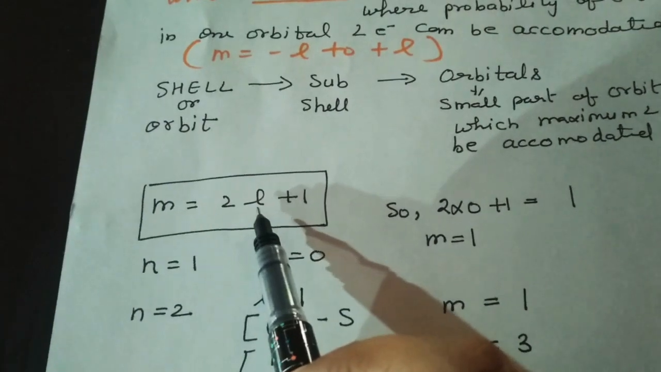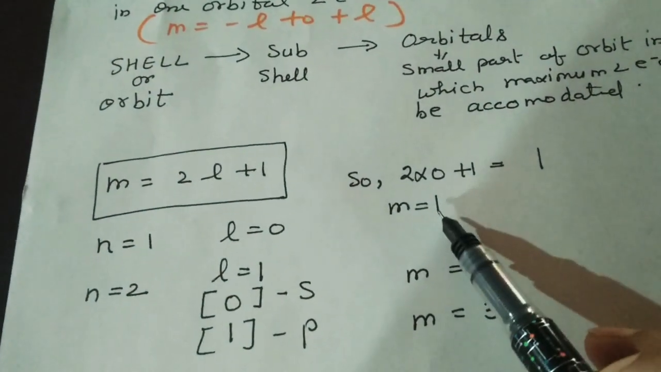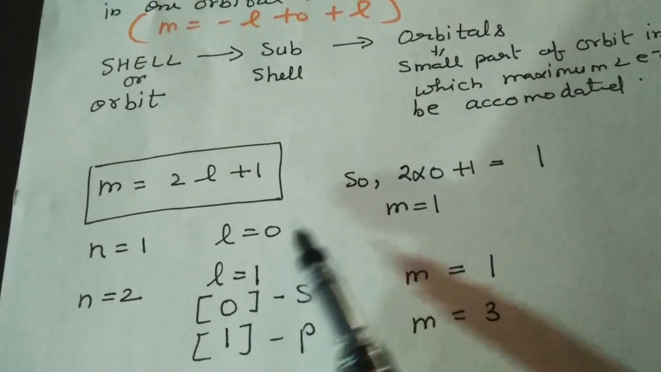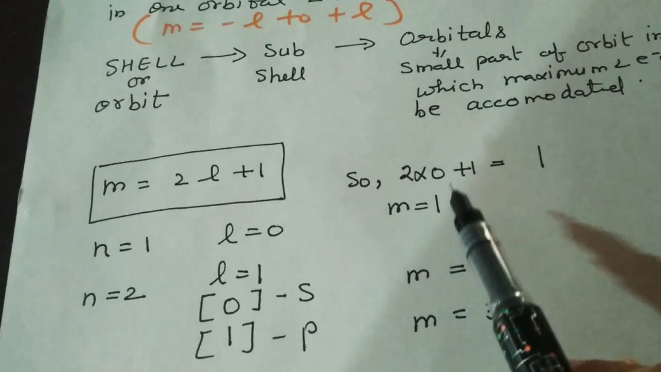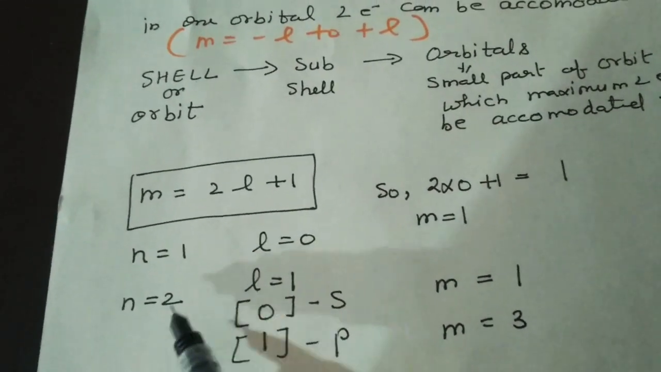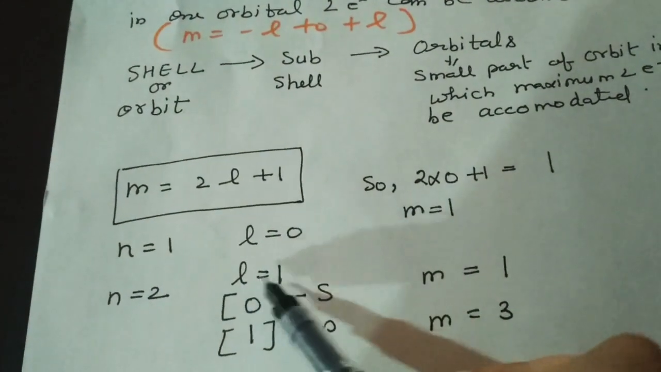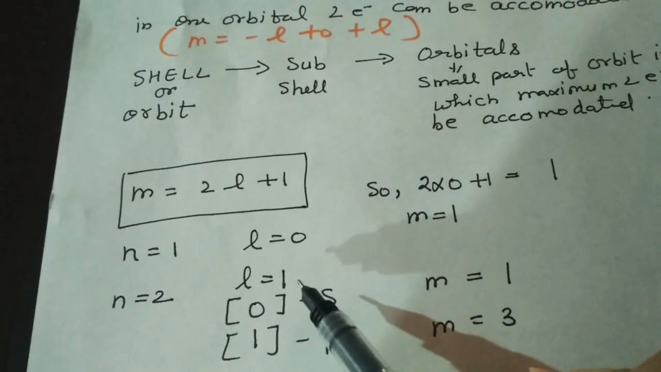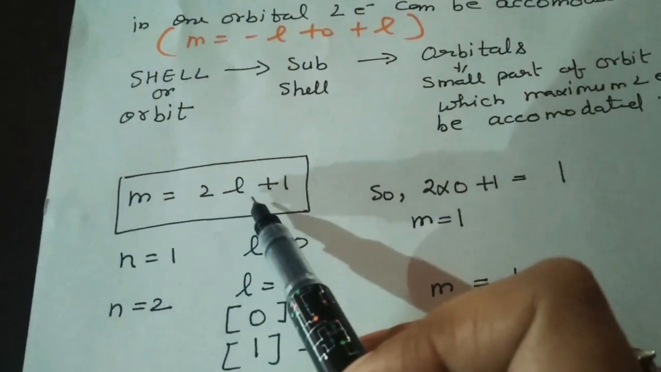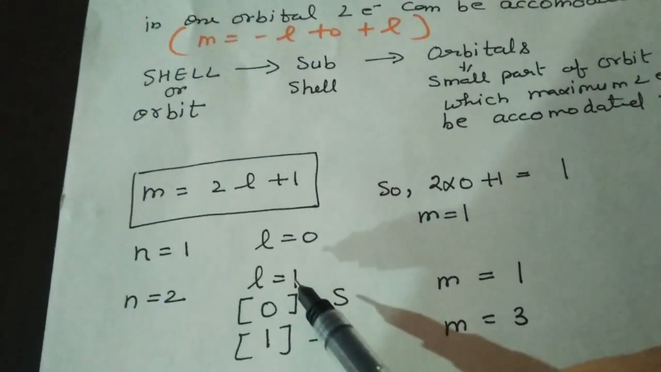So when we put the value of L, what value will we get for m? We will get 1. So when the value of L is 0, then the value of m equals 1. Suppose n equals 2. There are 2 shells, then the value of L equals 1 here, and we will calculate the value of m by the representation values, not this exact value.